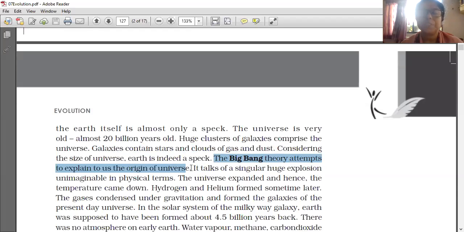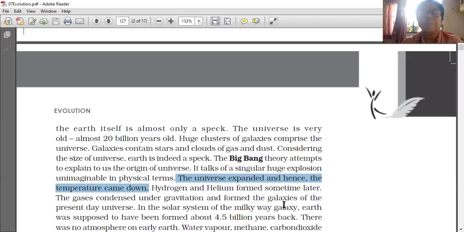It talks of a singular huge explosion, unimaginable in physical terms. Singular means only one. The universe expanded, and as the volume increased, naturally the temperature came down.